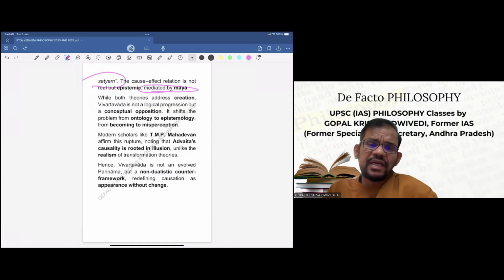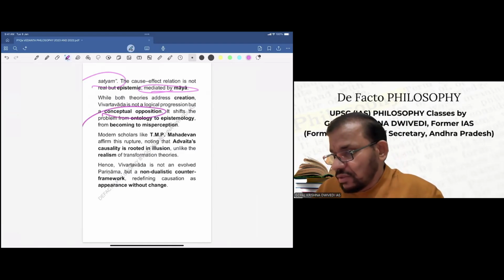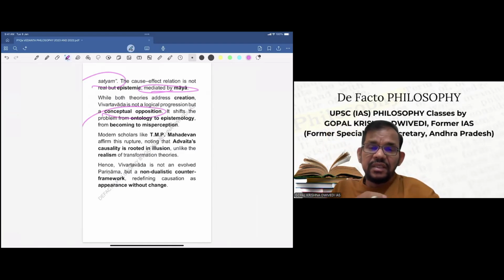While both theories address creation, Vivartavad is not a logical progression but a conceptual opposition. So this is the answer. It shifts the problem from ontology to epistemology, from becoming to misperception. So this is the real thing as far as Vivartavad and Parinamavad are concerned. One is not the development of the other.